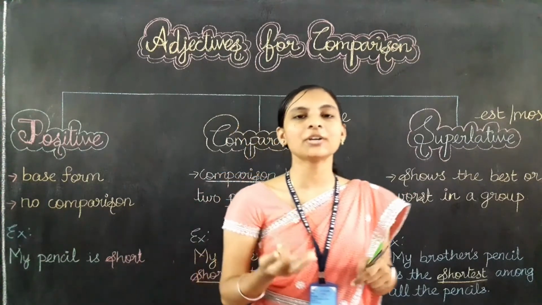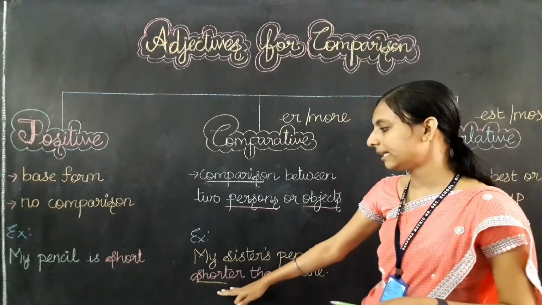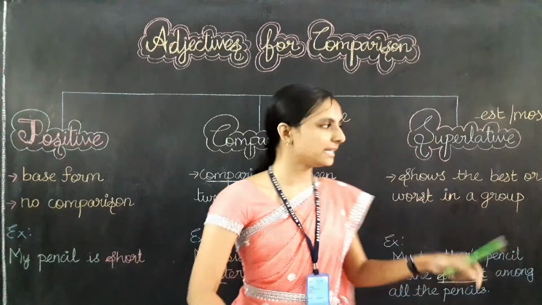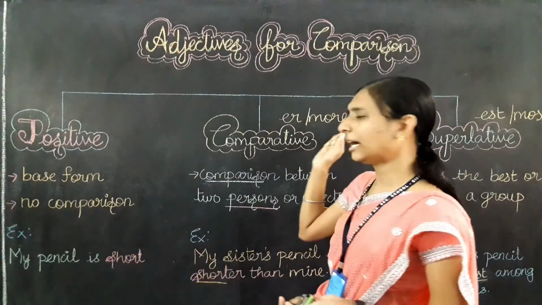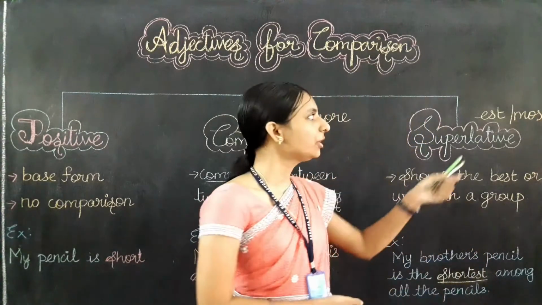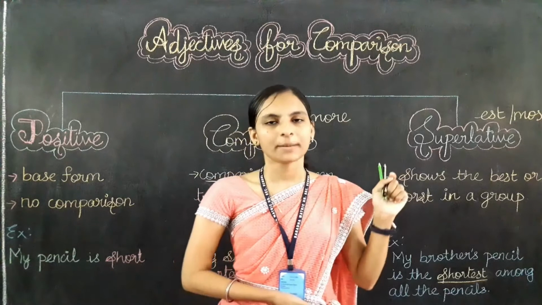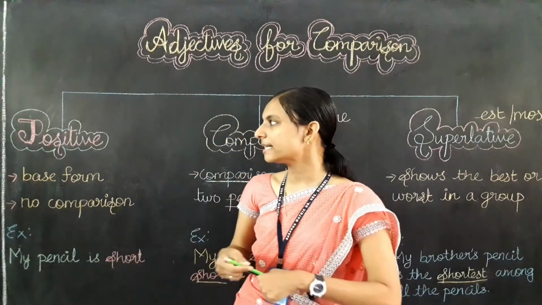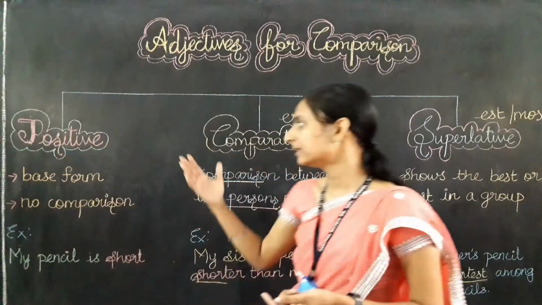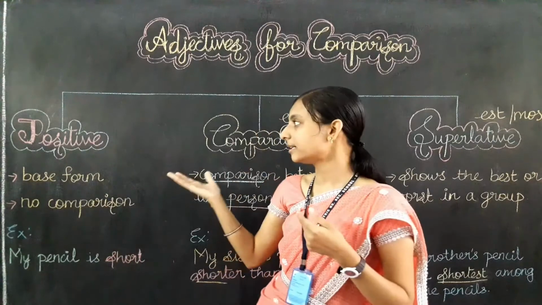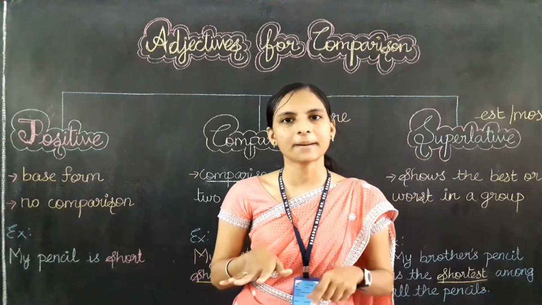So remember that whenever you are using the comparative degree to show comparison, if you use er after the adjective, you have to use est after the adjective for the superlative degree. If you use more before the adjective, you have to use most before the adjective for the superlative degree. Am I clear? Okay, let's recall again. What is positive degree, children? Positive degree is used to talk about a person or thing without any comparison.